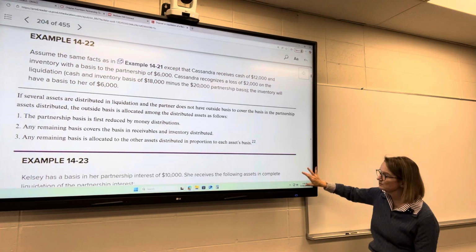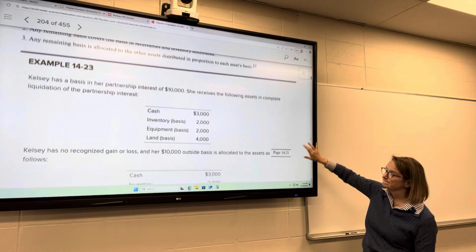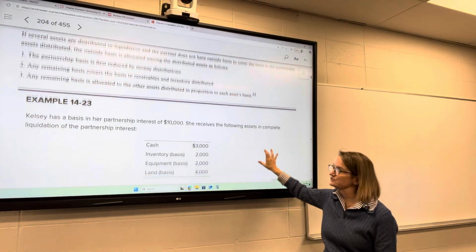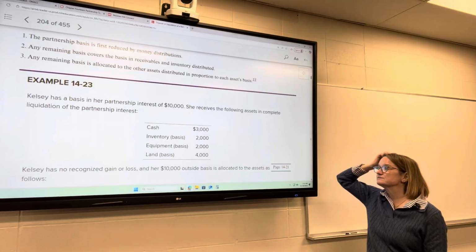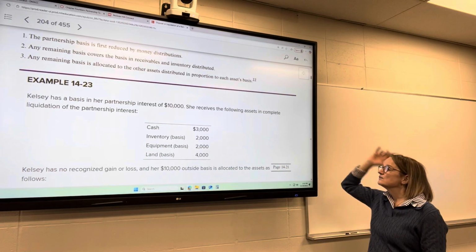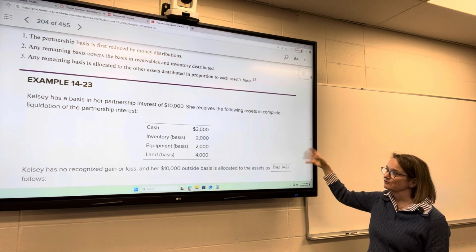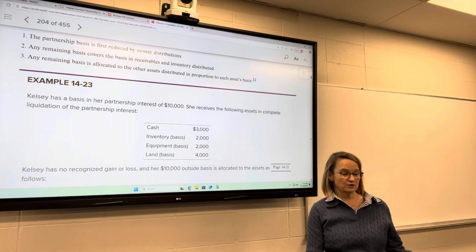So we've got an example of what we mean by that here. So we've got Kelsey has a basis in her partnership interest of $10,000. This is what she's getting from the partnership in exchange for liquidating her portion.